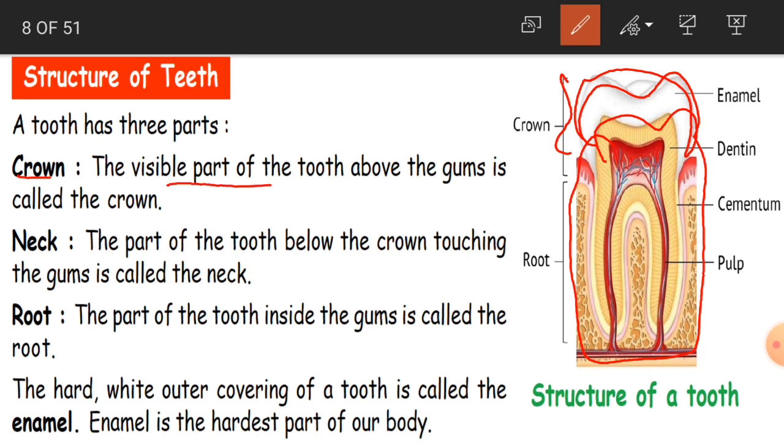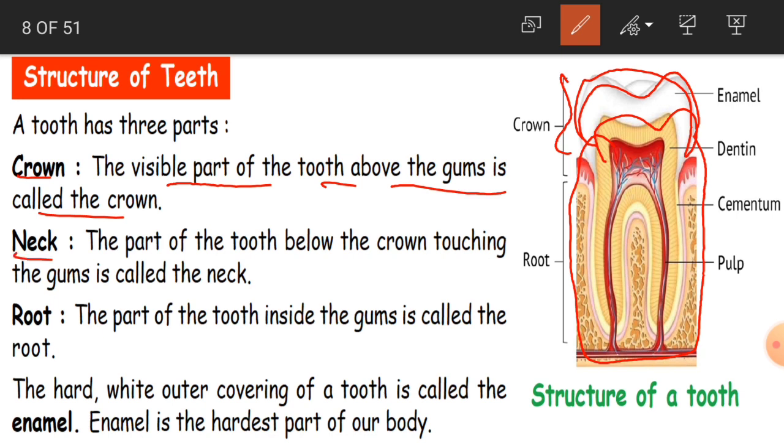The visible part of the tooth above the gums is called the crown. You can see our gums, children, which are a little pinkish and reddish in color. Above that you will have the crown, which we are able to see, the white enamel part.